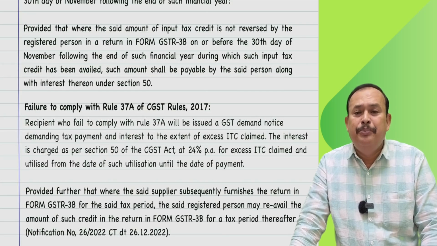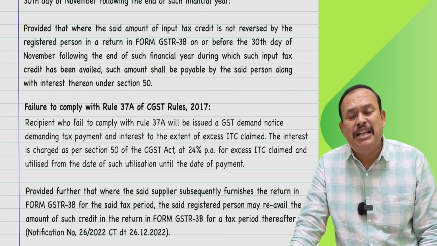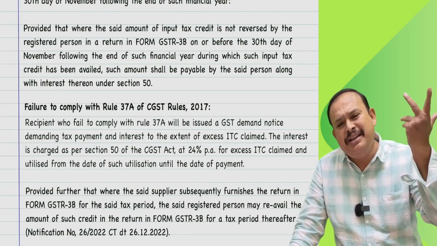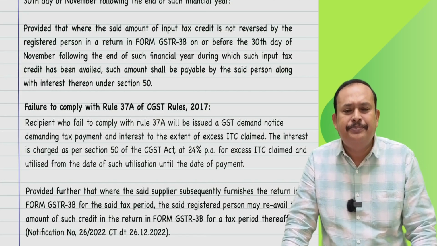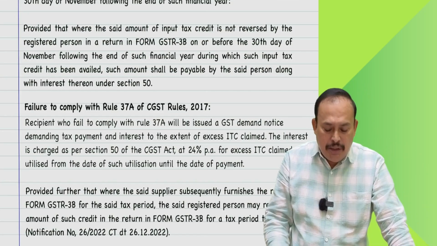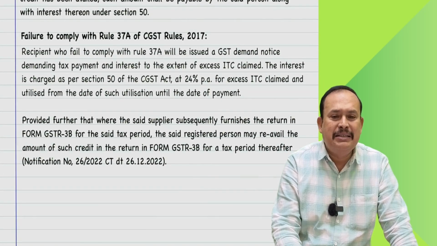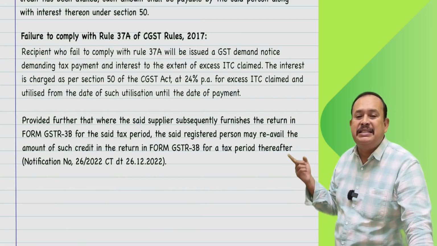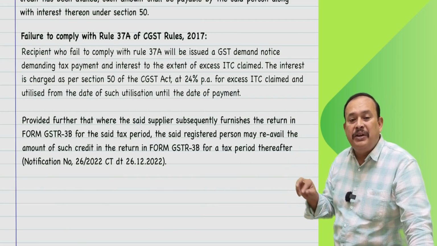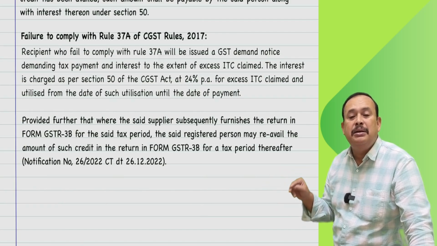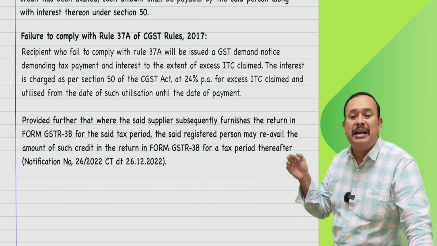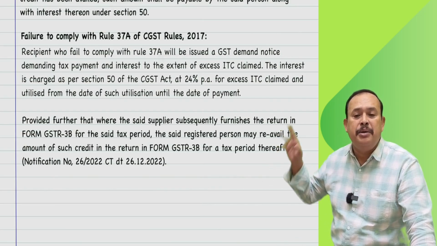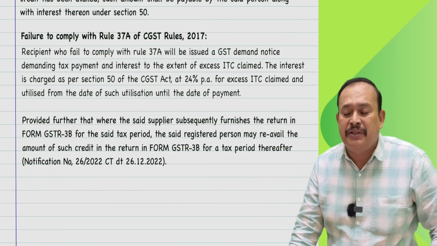Later on, if I come to know that my supplier has paid that amount to the department, can I re-avail the input tax credit? Yes, you can re-avail the input tax credit. Look here at the para: provided further that where the said supplier subsequently furnishes the return in Form GSTR-3B for the said tax period, the said registered person may re-avail the amount of input tax credit in his GSTR-3B for a tax period thereafter.